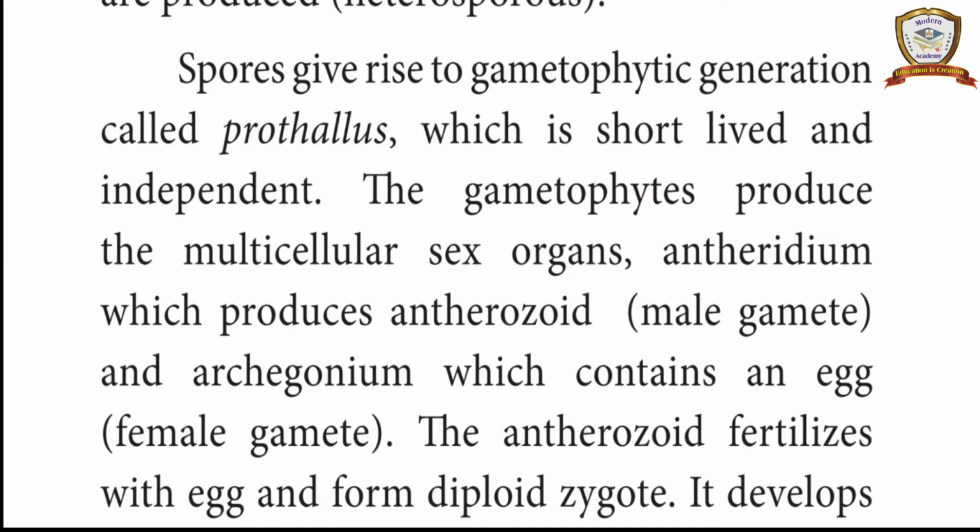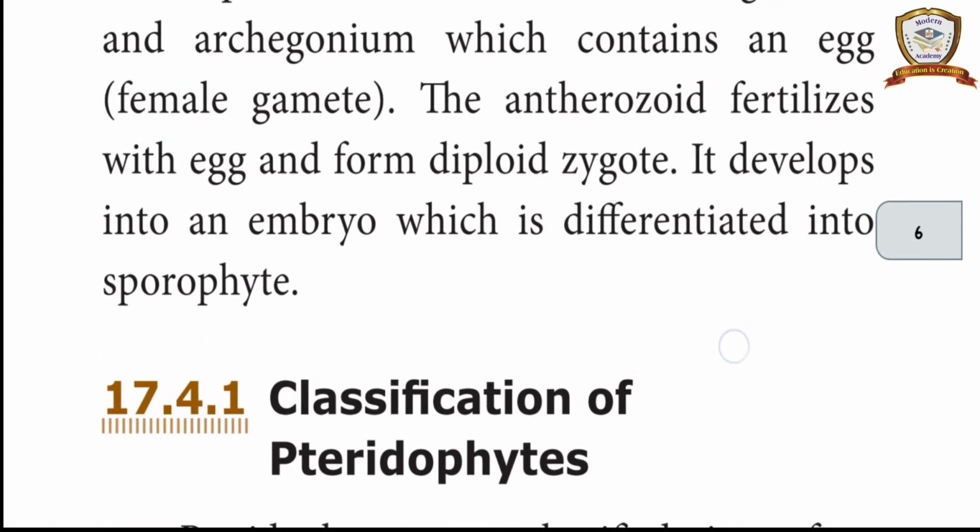The gametophytes produce multicellular sex organs: the antheridium, which produces antherozoids, the male gametes, and the archegonium, which contains an egg, the female gamete. The antherozoid fertilizes the egg and forms a diploid zygote. It develops into an embryo which is differentiated into the sporophyte.